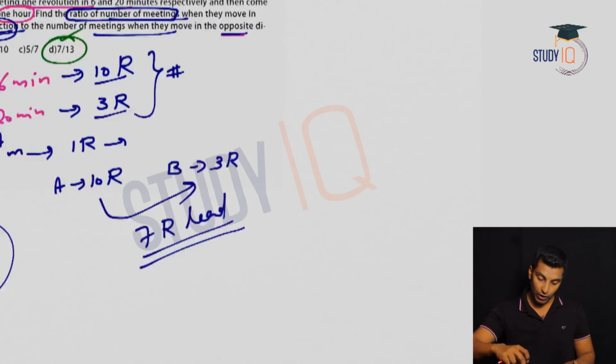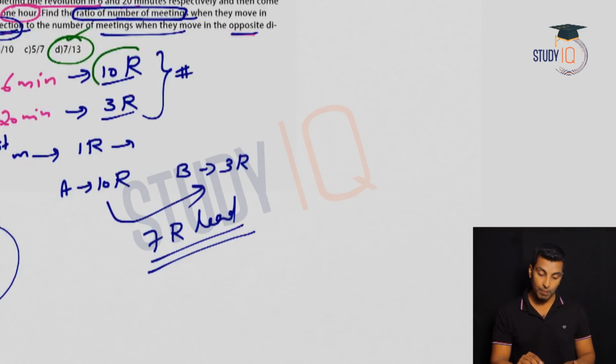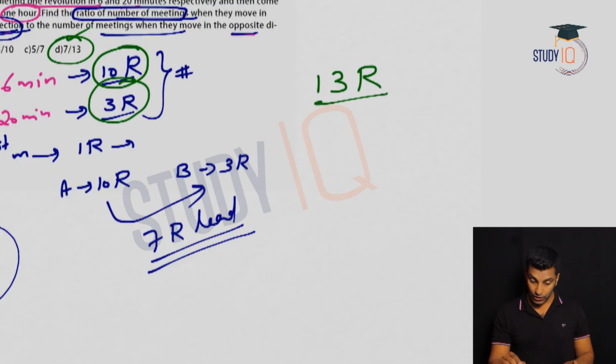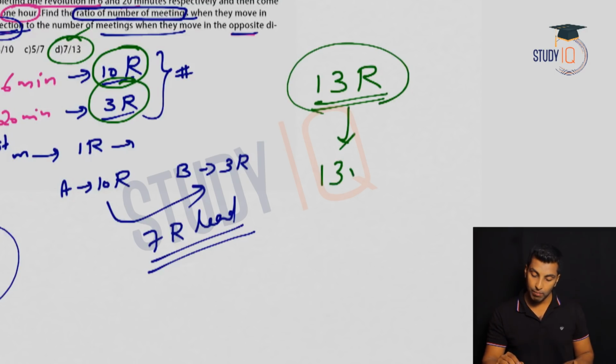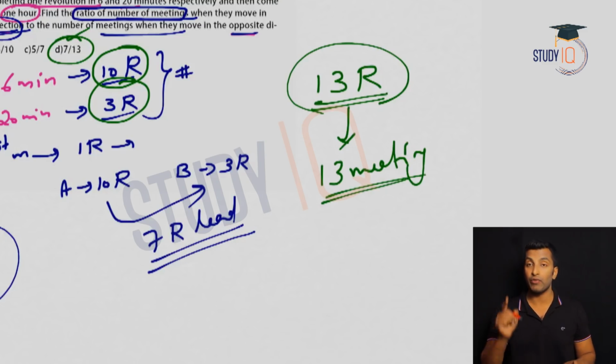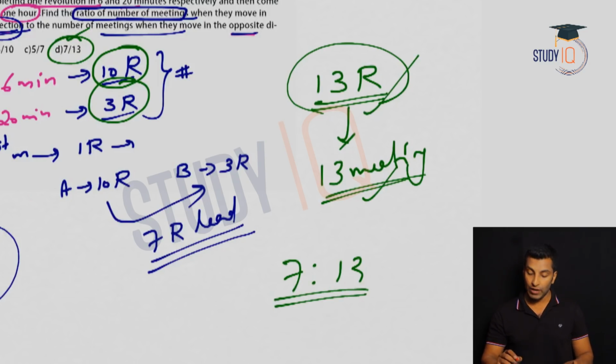Now why it is 13? Let's see. See, what is the concept of opposite direction? Two persons traveling in opposite direction, when they meet for the first time, 1 round is completed together. So here if you look at this, first person is completing 10 rounds, second person 3 rounds. So total they completed 13 rounds together. So together they completed 13 rounds means what is the number of meetings? 13 meetings. Because 1 meeting they complete 1 round, 10 meetings, 10 rounds, n meetings, n rounds. So 13 rounds, 13 meetings. So your answer for this question is 7:13. That means when you are moving in the same direction, 7 meetings, opposite direction 13 meetings.